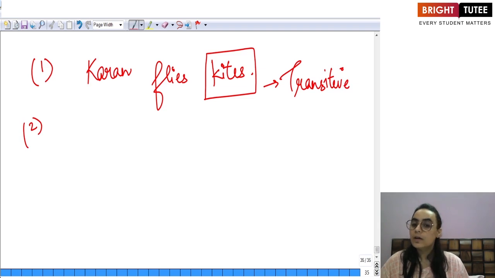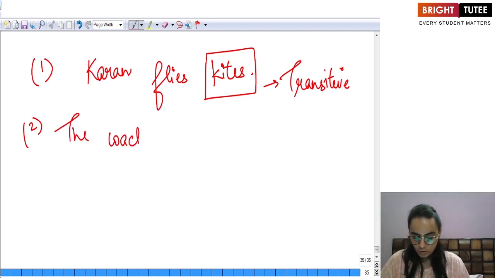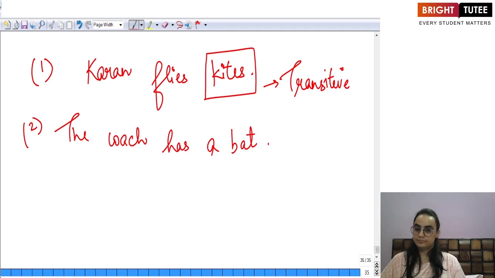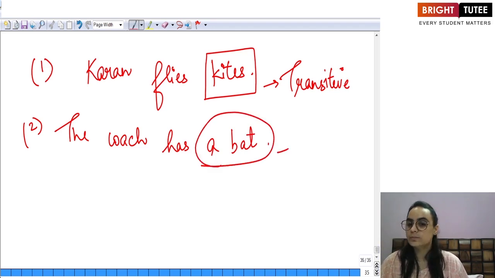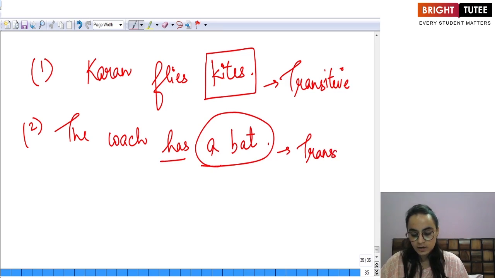If I give you another example, the coach has a bat. Ask the question again, the way I've told you, the coach has what? And the answer is a bat, which is my object. Since my verb needed an object to complete it, therefore it is a transitive verb.